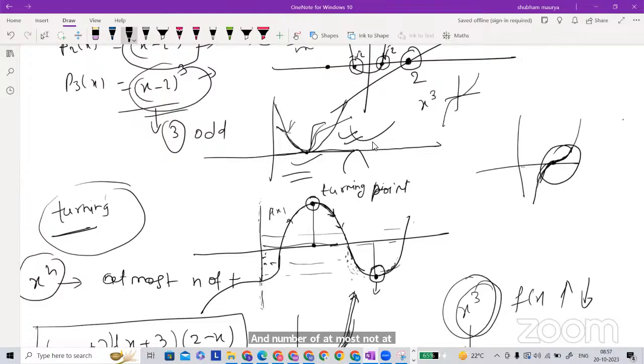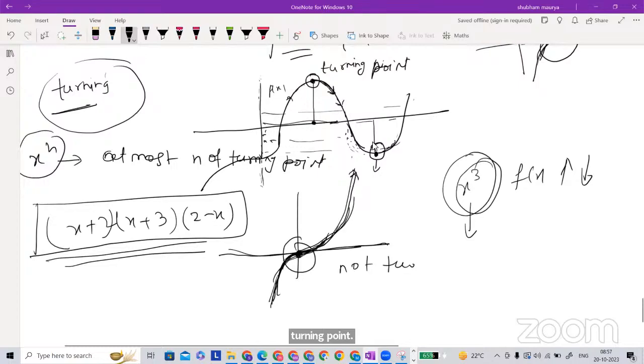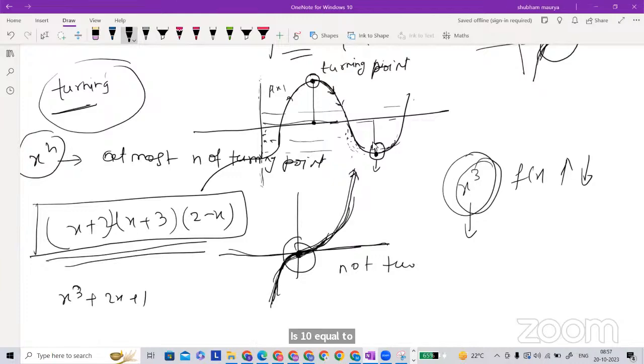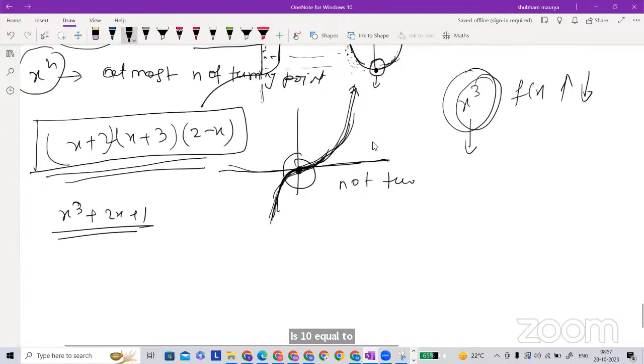What does at most mean? Suppose you have, let's say, x cube plus 1, a polynomial.